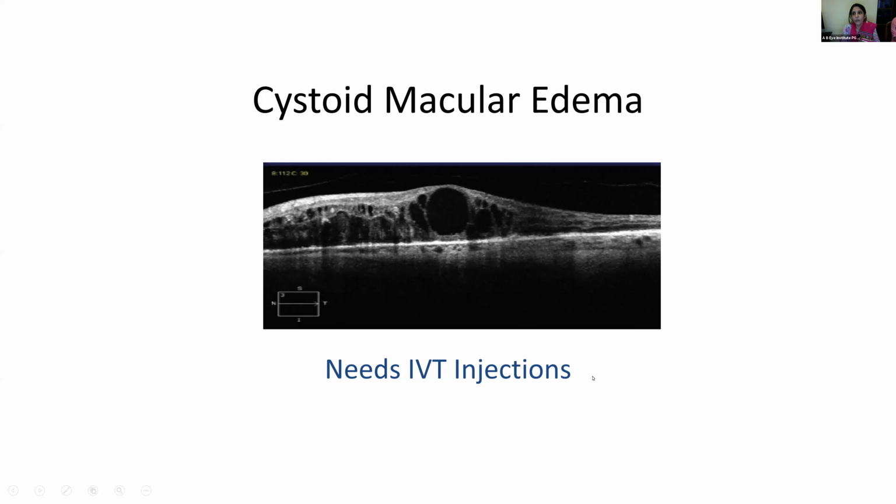I think he's talking about the double layer sign you had mentioned. You must be seeing a small separation between the Bruch's membrane and the RPE. You see the RPE splitting into 2 layers, the Bruch's membrane and the inner one is the RPE. The double hump they talk about in glaucoma patients. I think in the RNFL analysis they talk about double hump over there. So double hump is a word in OCT, but not in retina and glaucoma.